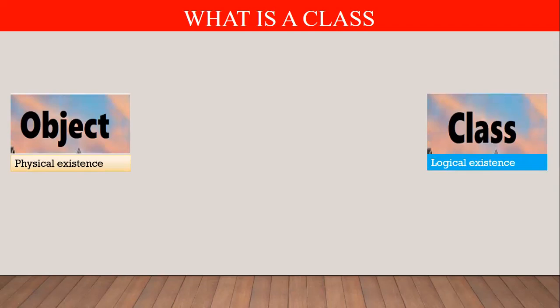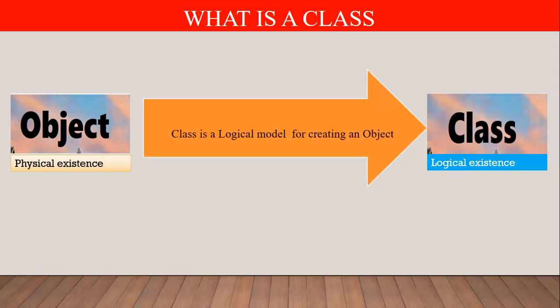What personality, what properties, what characteristics does this object contain? Who will decide? The class will decide. The class defines the template, and on that template we create an object. So we can say a class is a logical model, a blueprint for an object.